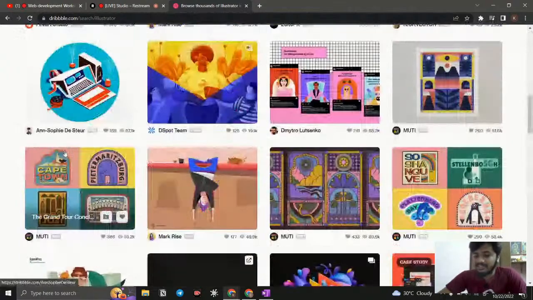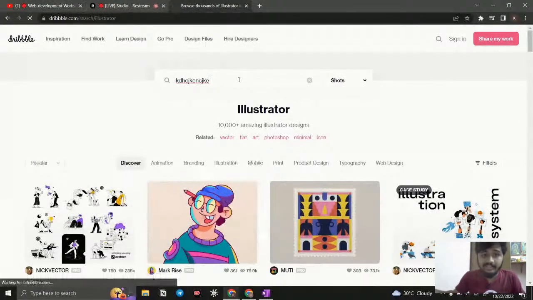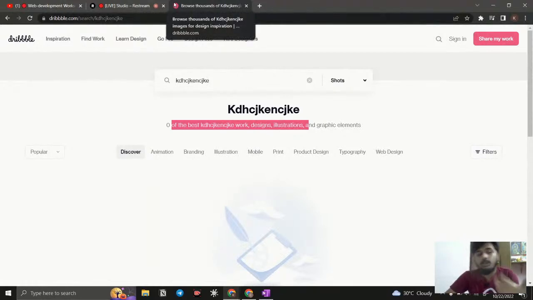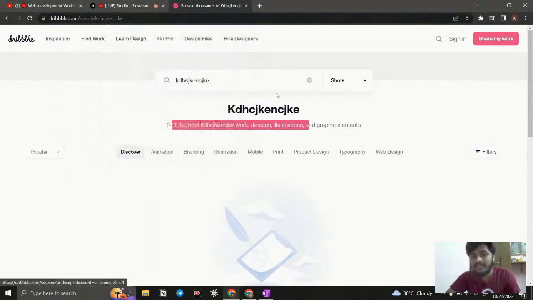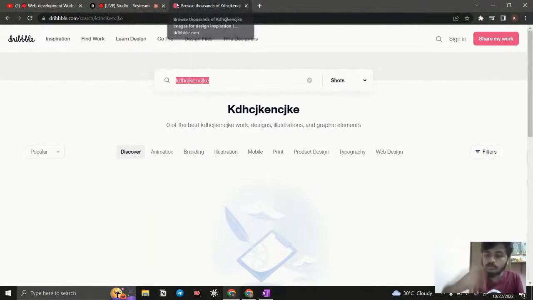So I get an illustration, that is going to be the response. If I add something else like this and I just enter it, now it is going to say zero of the best design illustrations, nothing is there. So what it is saying simply, you can see the page gets reloaded, right? This is my request, I need something, this unknown anonymous word, and the server takes the request, and he goes to the database, and he is checking whether something related to this word is available or not. He checks, and there is nothing, the entire database is scanned. That is why it takes some time, so the page is reloading.